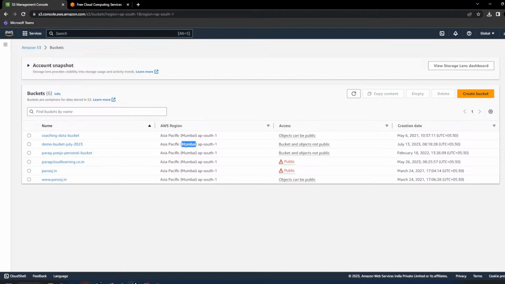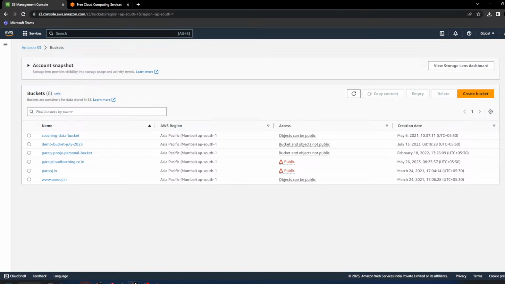So similarly, in the US and in other countries, there are some provisions where you have to store the data in that country only. So you can select the region accordingly. And second thing, I will select the region near to me, right? If you have a customer in the US, it is a sensible thing that the bucket should be near to that particular client or customer.